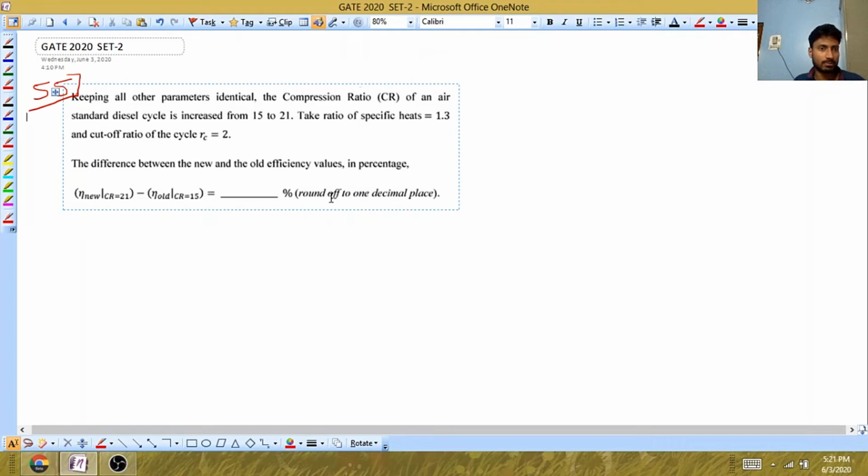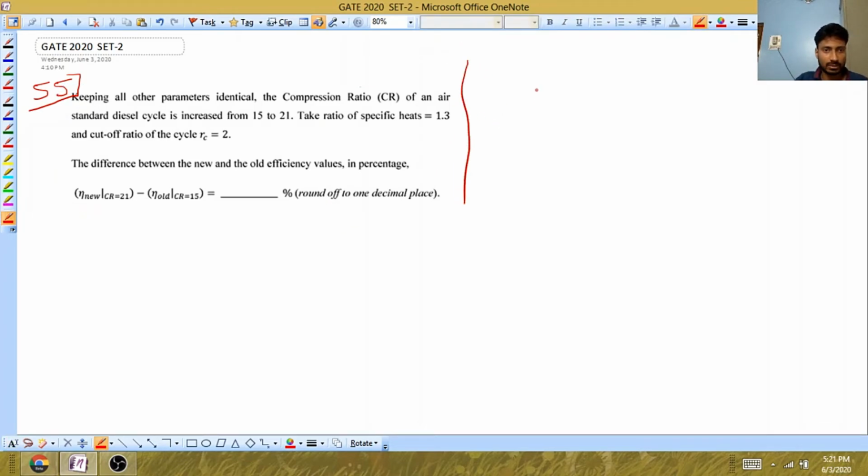So here we have come to the last part of our question number 55. So this is again a question of diesel cycle. We have seen yesterday also one diesel cycle problem. Again a diesel cycle problem appeared in the same set. So first draw the PV diagram.